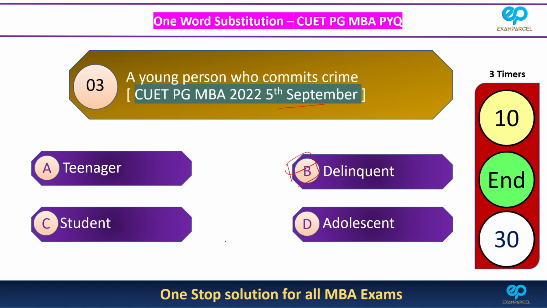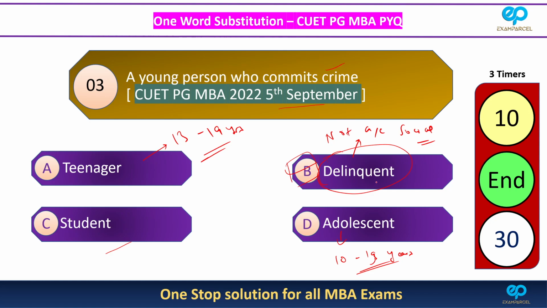All the other words are easy. A teenager is from 13 to 19 years. Adolescent is generally considered 10 to 19, or before adulthood. Student you already know. A delinquent is generally a young person who commits crime or does activities which are not according to social norms, maybe doing some thief work or any work which is crime related. Now we can move on to the next question.